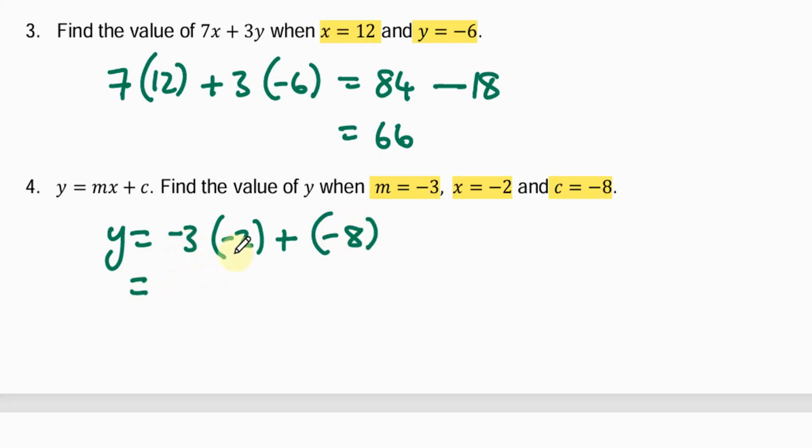So a negative times a negative is a positive. So this will give us positive 6. A plus times a minus is a minus. So it's minus 8. And 6 minus 8, of course, is negative 2.